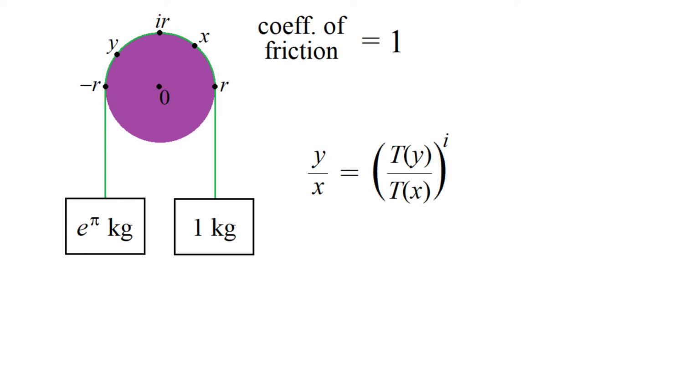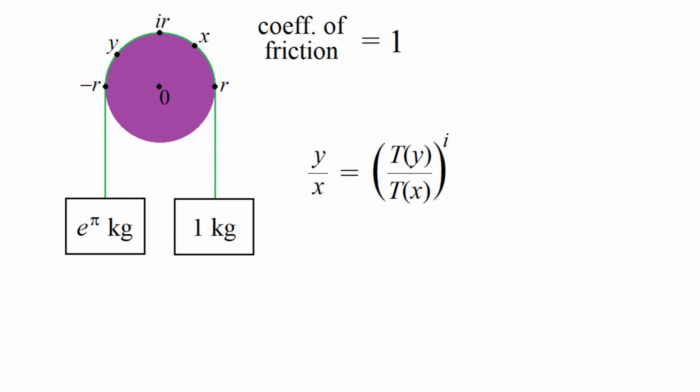And incidentally, this equation doesn't just hold in the case that the string performs only one half turn around the disk. If I imagine the case that the string actually gets wrapped round the whole disk some number of times, then there'll be multiple points along the string that occupy position x, with different tensions at those points, and there'll likewise be multiple points along the string that occupy position y, again with different tensions at those different points. Well, in my equation, I can substitute in for T of x the tension at any of the points occupying position x, and I can substitute in for T of y the tension at any of the points occupying position y, and this equation will still hold true.